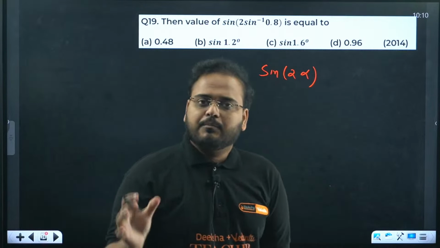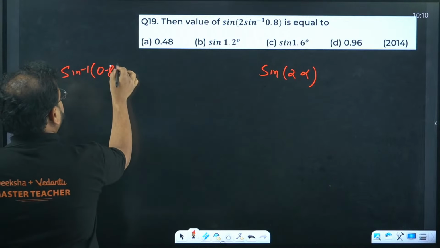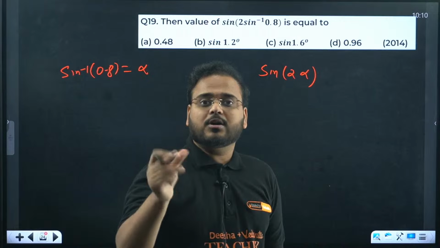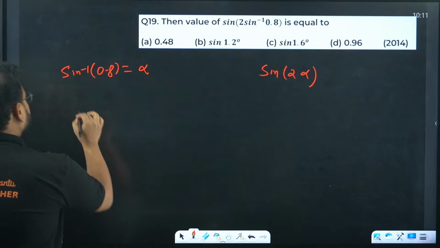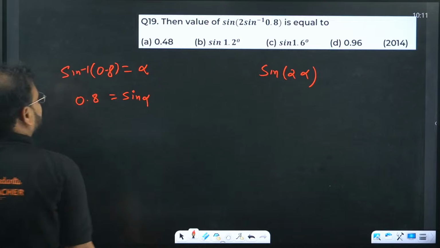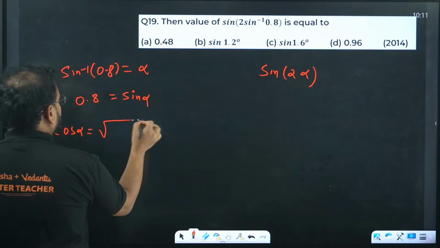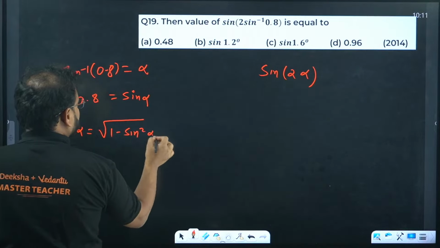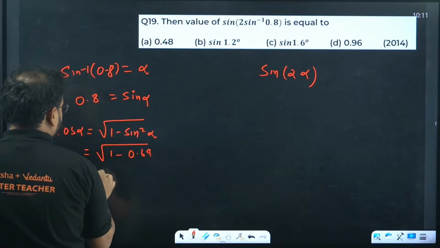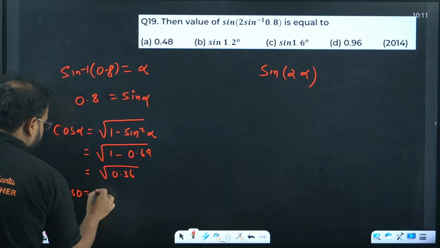How come, sir? Because sine inverse of anything will be some angle only, sir. Output of inverse trigonometric function is always an angle. It means 0.8 is nothing but sine alpha. And you know that cos alpha is, sir, root of 1 minus sine square alpha. It means 1 minus 0.64. It means 0.36. It means cos alpha is 0.6.